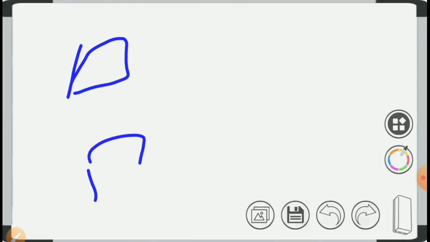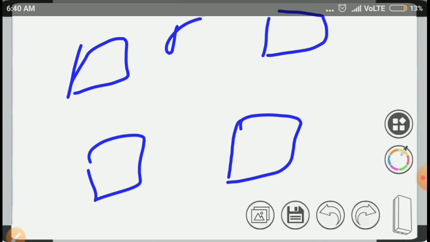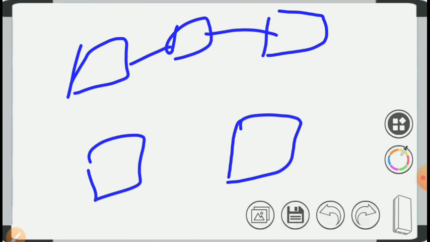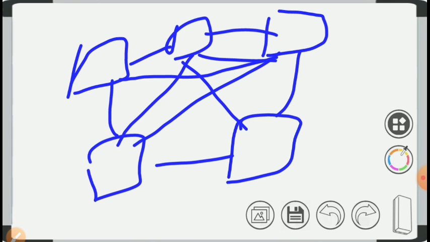Then mesh topology. In mesh topology, all the computers in a network are directly connected to each other. Suppose this one, this one, this one, this one are directly connected. This computer is directly connected to this one, and this computer is also directly connected to this one. Like that, a mesh topology is established.